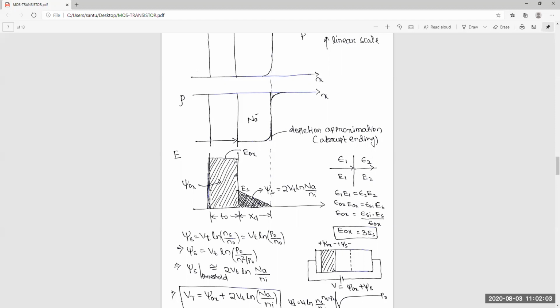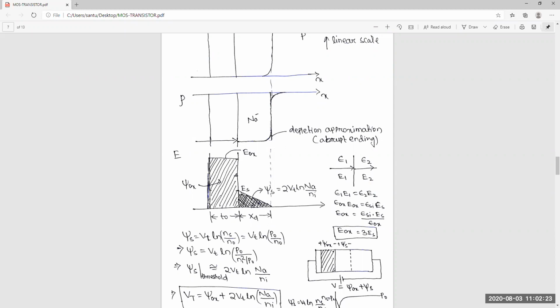So this is the electric field at the oxide. Now you can see it's positive again. It starts from 0 to here. It's a very sheet charge, that's why the electric field starts from here to this. Then this part is constant, and this part is 3 times the electric field of silicon.